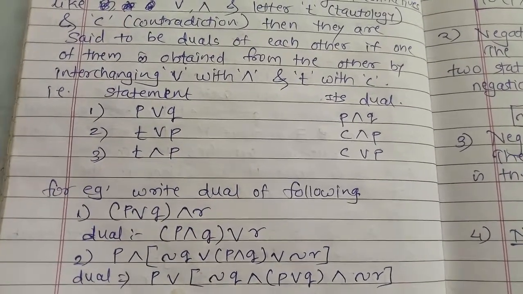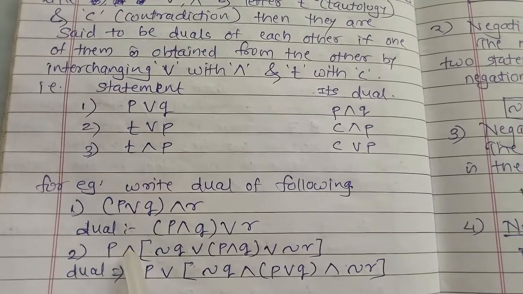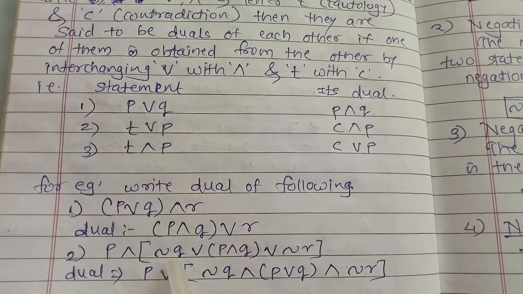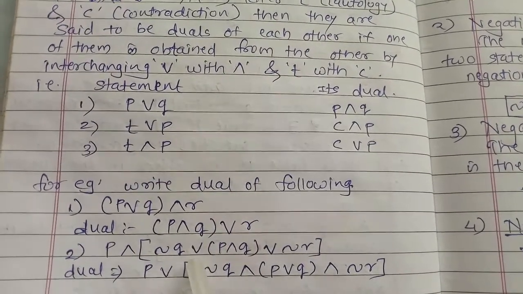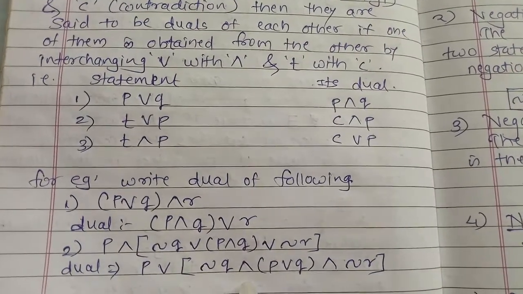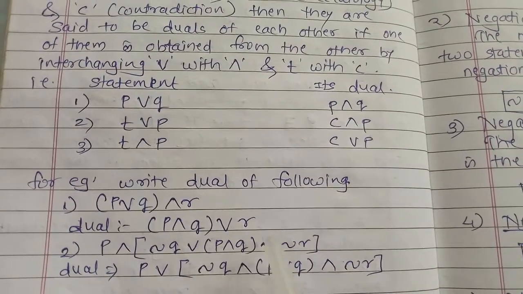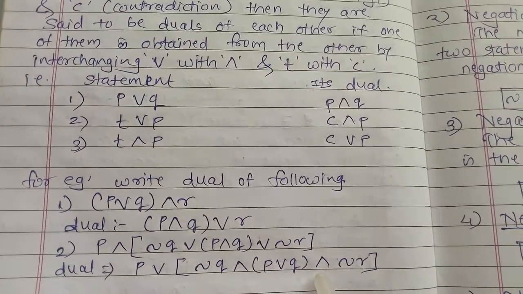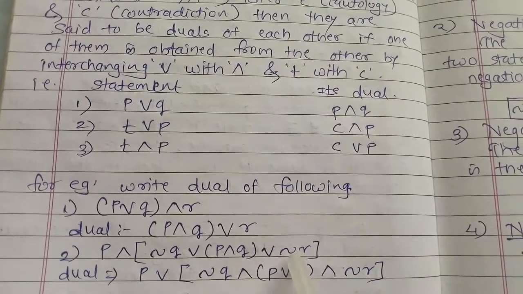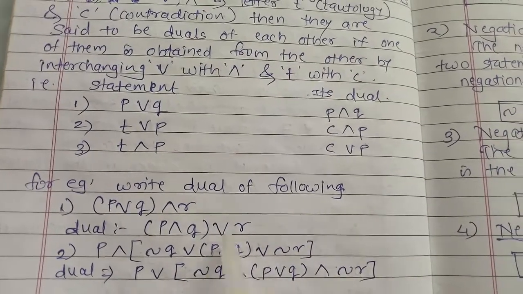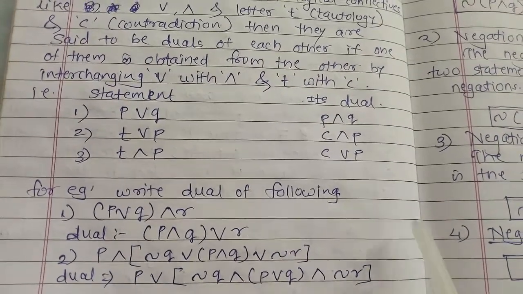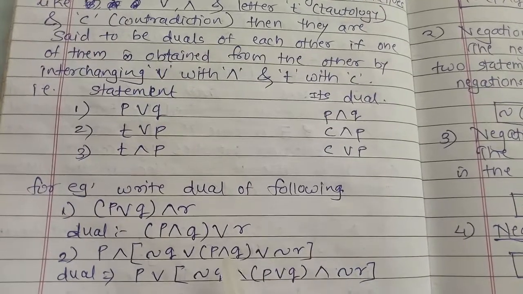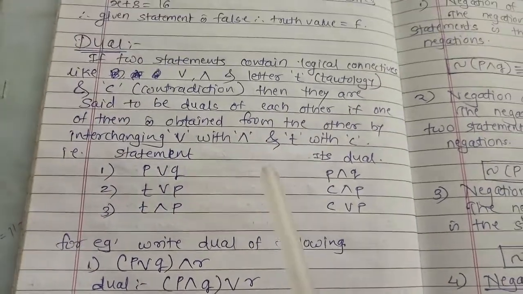So P disjunction, we replace conjunction with disjunction, negation Q stays as it is. Instead of disjunction we write conjunction, P conjunction Q, so we write P disjunction Q. This disjunction we replace by conjunction, and negation R stays as it is. You can see there is no change in the negation; you have to write negation as it is in the duals.